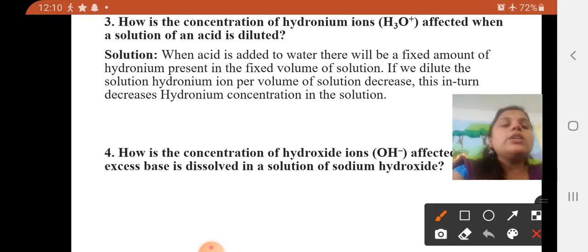As I told you, it has a different calculation: for some amount of acid you have to add a certain amount of water. So here we are decreasing the concentration of those ions, or the concentration of acids and bases.